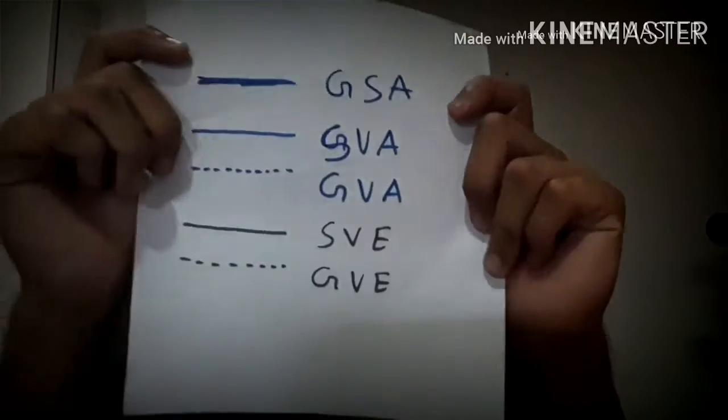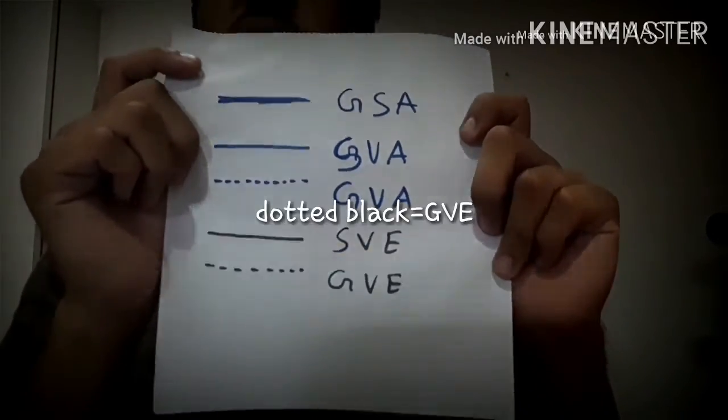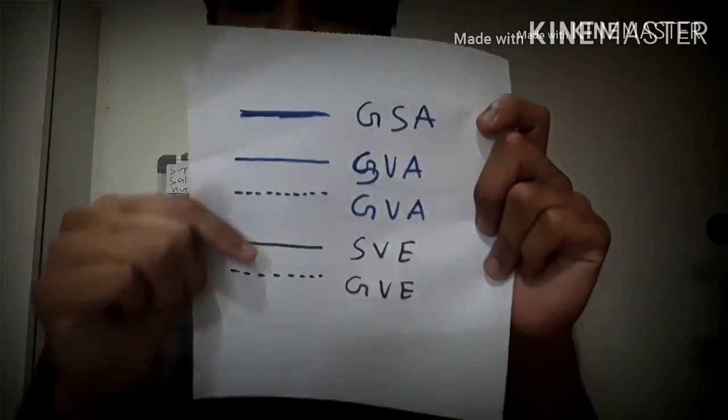The straight black lines signify special visceral efferent fibers. And the dotted black lines signify the general visceral efferent fibers. So keep this color coding in your mind.